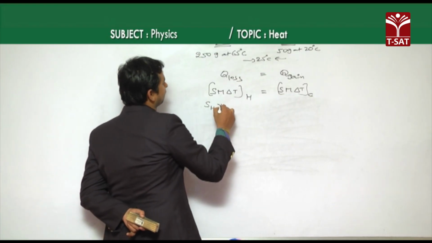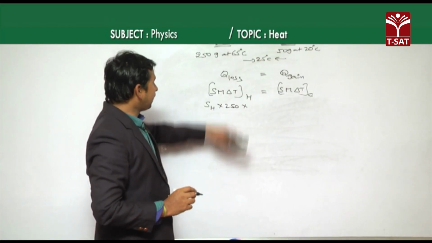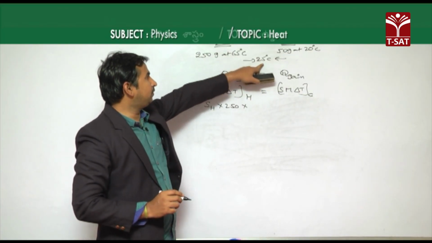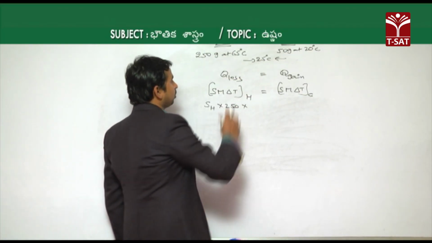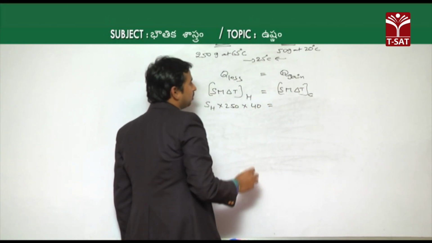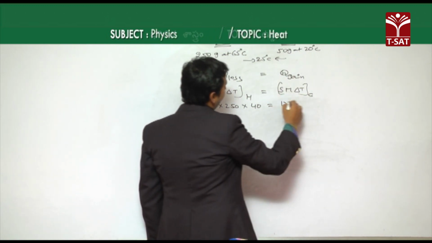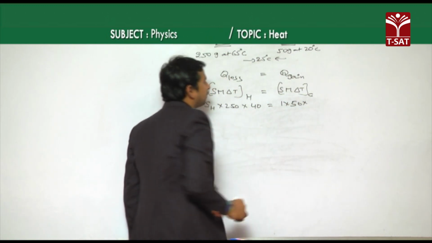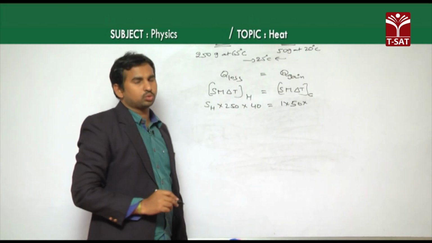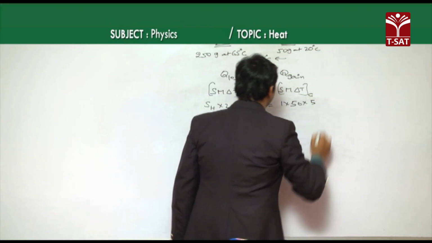The mass given is 250 grams, into the change of temperature: initially 65, now 25, so 65 minus 25 which is 40, is equal to S into the mass of the cold body, 50 grams, and the change of temperature from 20 degrees Celsius to 25 degrees Celsius, so the change becomes 5 degrees Celsius.